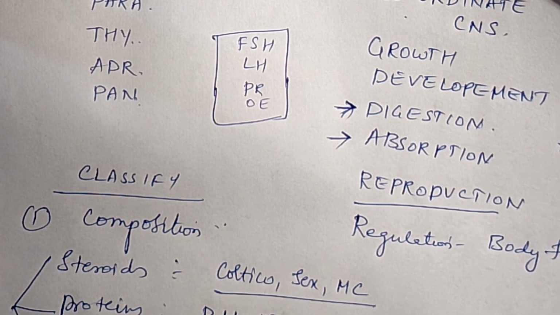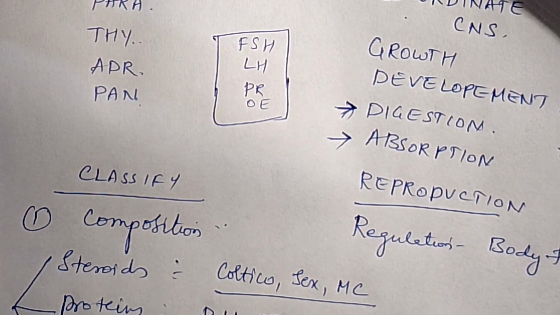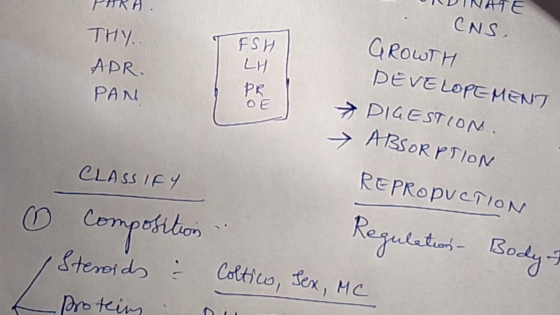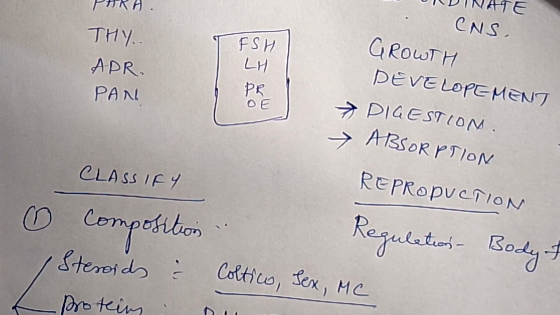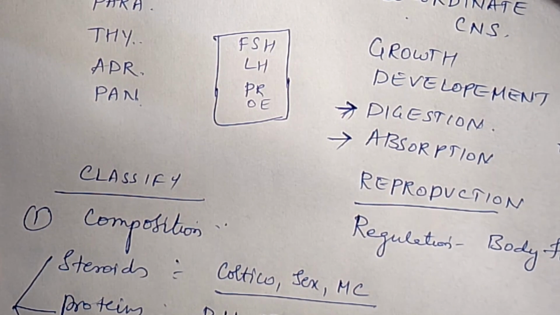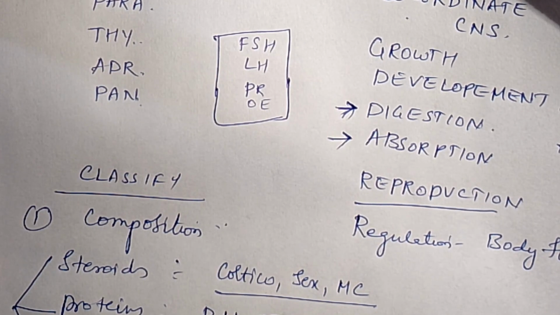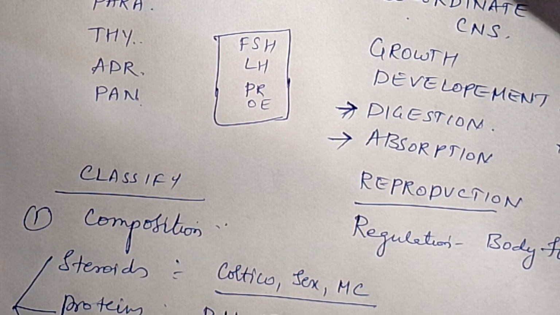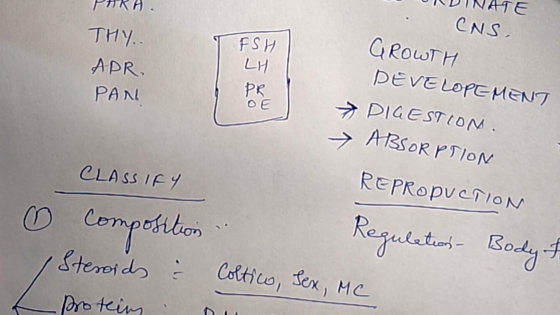And what is positive feedback mechanism? If there is a requirement of any hormone to a particular organ, the hormones will be released, which is called positive feedback mechanism. The negative feedback mechanism is seen usually and is more common, and the positive feedback mechanism is seen rarely. It is less common.